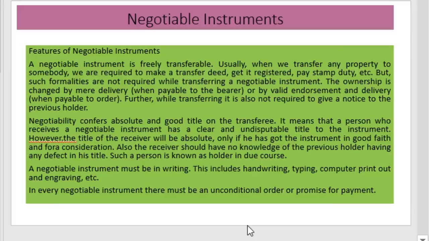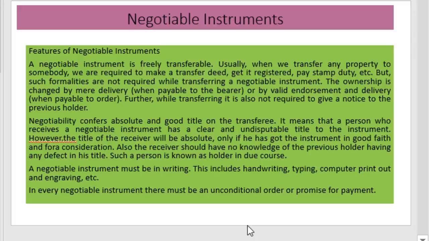Second, negotiability confers absolute and good title on the transferee. That is, this transfer gives absolute as well as good title or right to the transferee. It means that a person who receives a negotiable instrument has a clear and indisputable title to the instrument. That is, he has 100% right over that instrument.